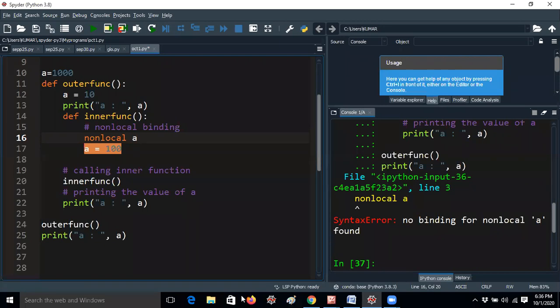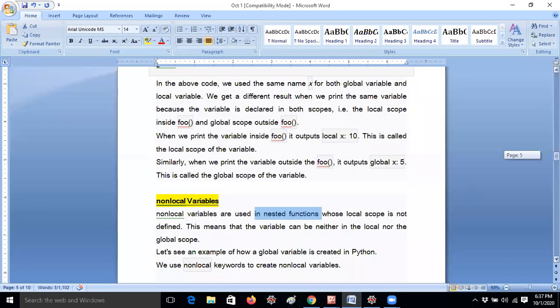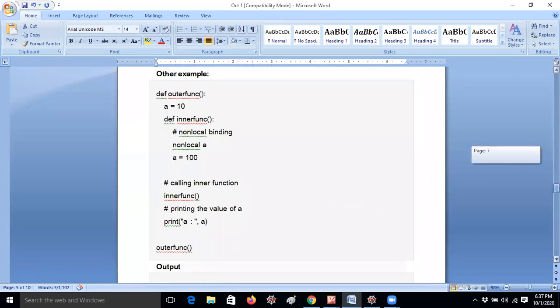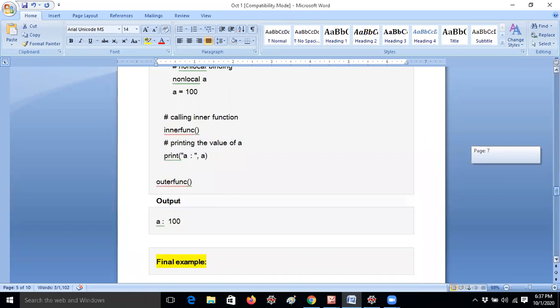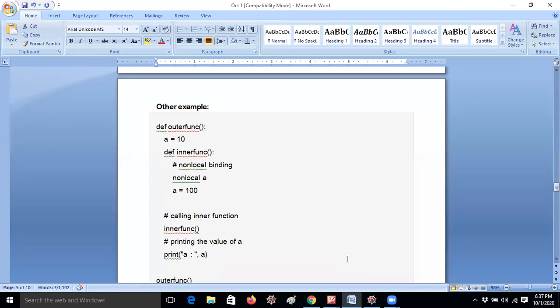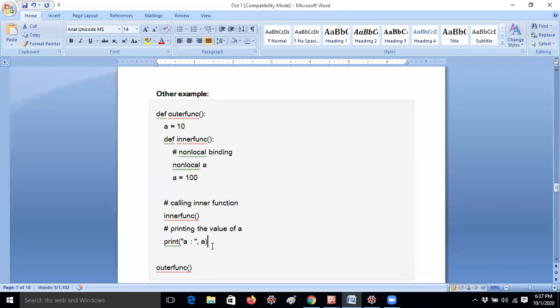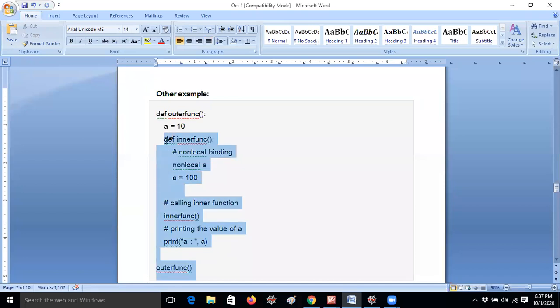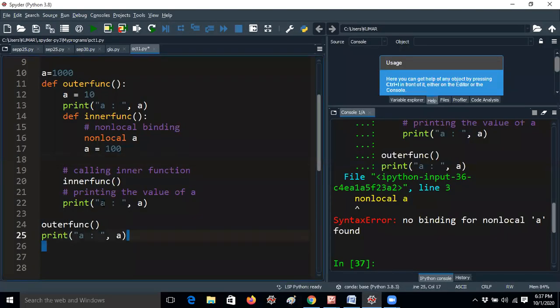Vishnu, can you come again? You can ask your question. Sir, in the last example, you gave A equal to 100 again in line 18. In the last example, can I open the last example? No problem. I will open. So final example before that here. Okay. So shall I copy this and you can ask your doubt now? I'm removing this.